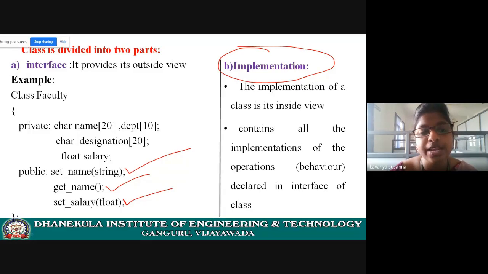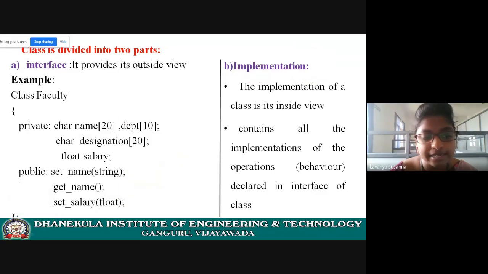It is called implementation. So there are two parts. The first one, interface, is nothing but data members declaration and member functions declaration. And implementation is nothing but all the inner details, that means all the code related to the set name and get salary functions. You need to define the functions, right? That is implementation. Let us see with examples.